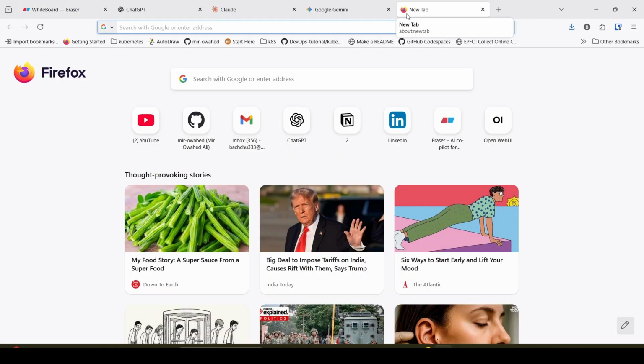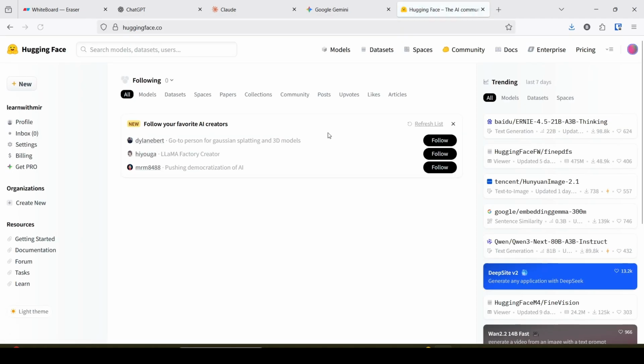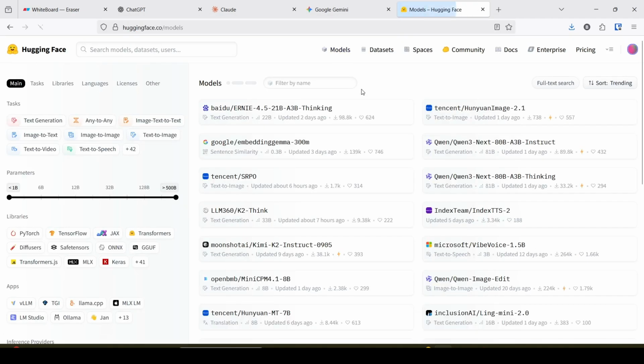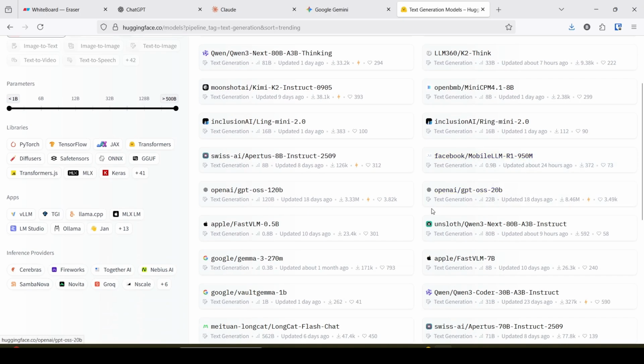If you go to the Hugging Face website, you can see the large language models. There are several large language models available. These are text generation models. You can see Qwen 3, OpenAI GPT OSS 20 billion parameter.